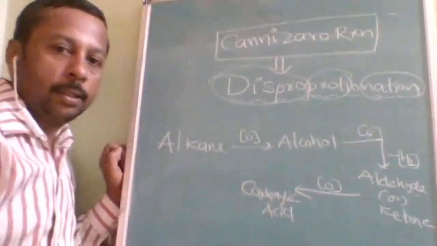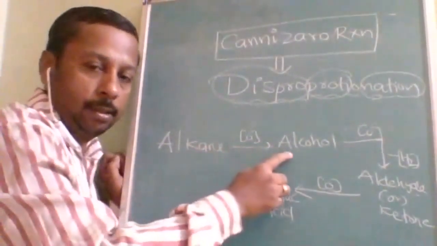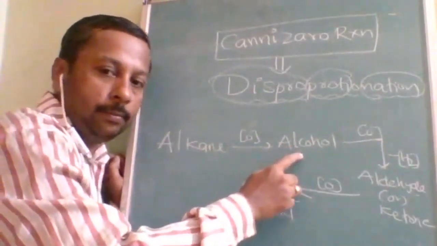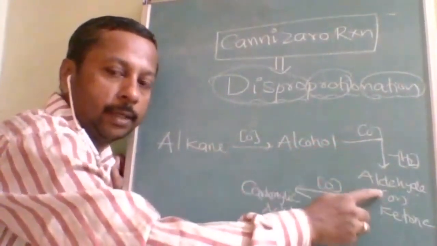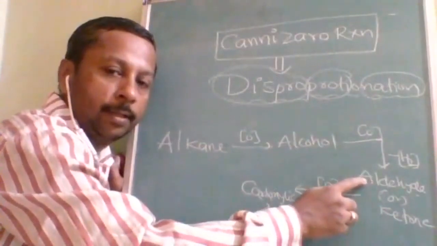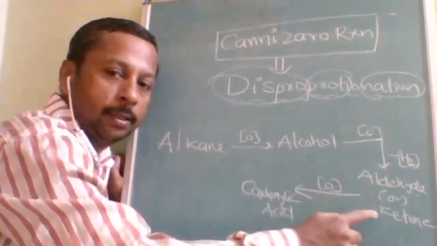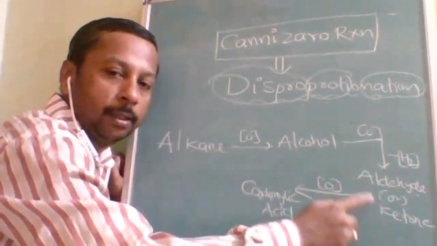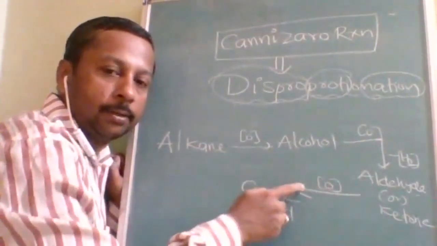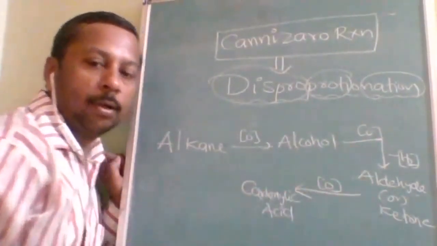If it is a primary alcohol, it gives aldehyde; a secondary alcohol gives ketone. Aldehyde, on further oxidation, gives carboxylic acid.